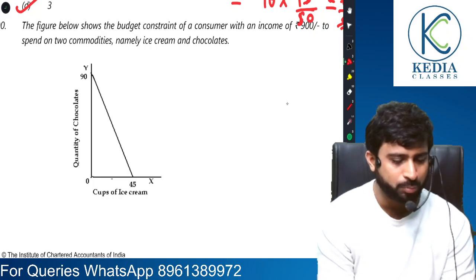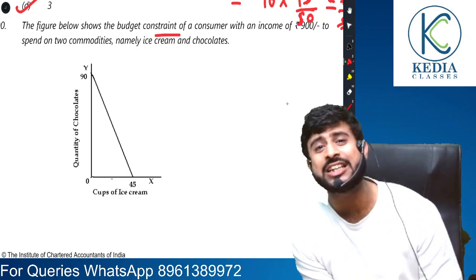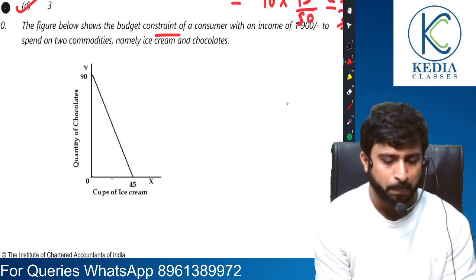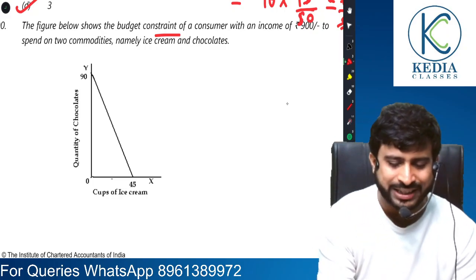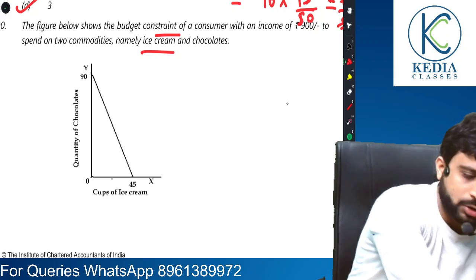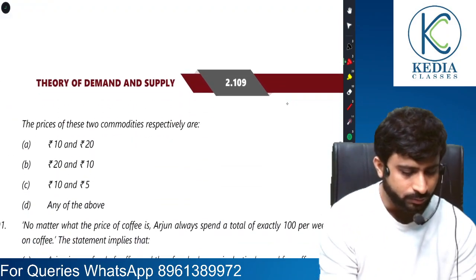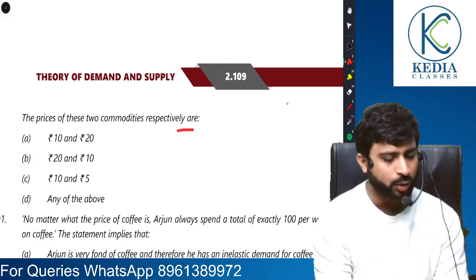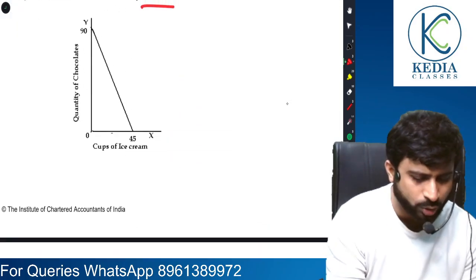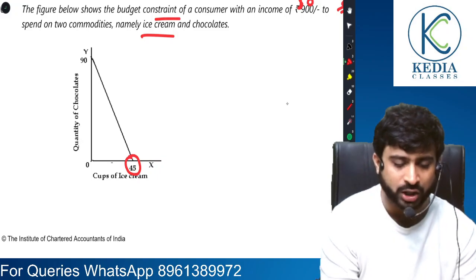Okay, sir. Moving on. The figure shows the budget constraints. So this question is from consumer equilibrium. Budget constraint of a consumer with an income of 900 to spend on two commodities, namely ice creams and chocolates. Now let's see. The price of two commodities are what and what? Very easy question. Cups of ice cream that they can maximum purchase is 45.